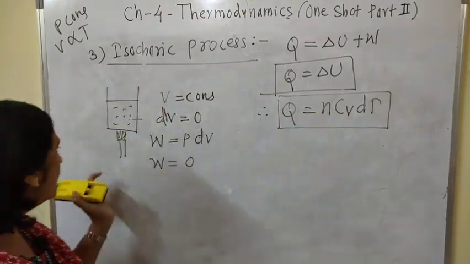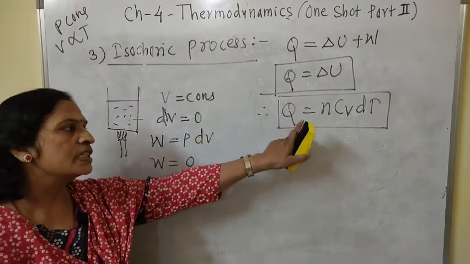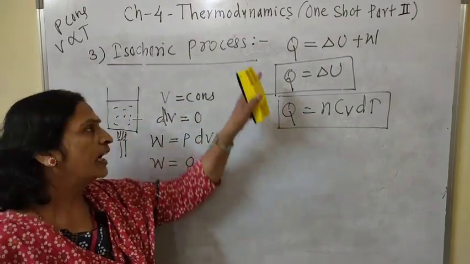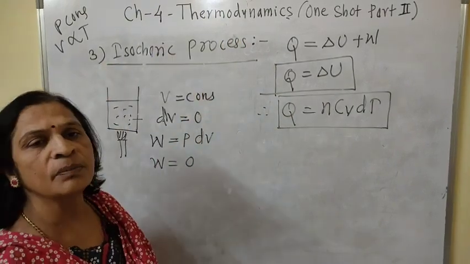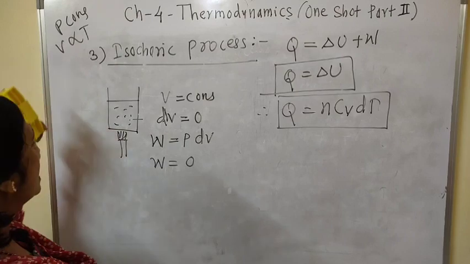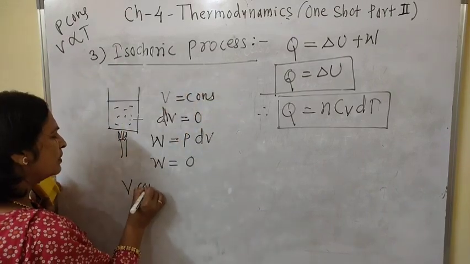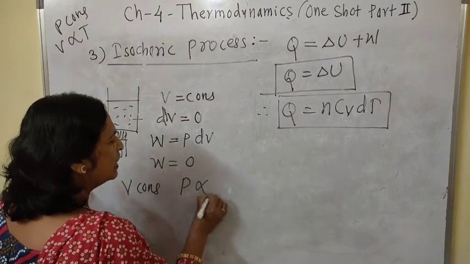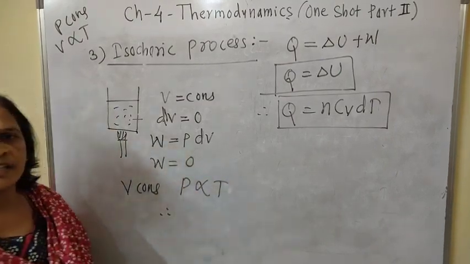This is the heat supplied to the system in an isochoric process, and this is the thermodynamics of an isochoric process. Now in this case, which law is there? When volume remains constant, pressure is directly proportional to temperature. Therefore, Gay-Lussac's law is there.